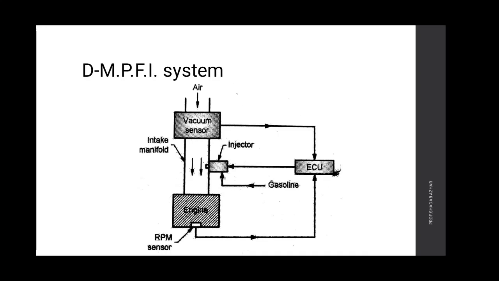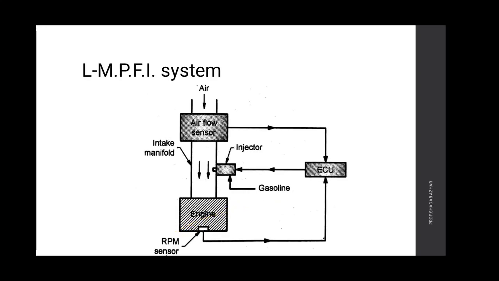The speed sensor also sends a signal about the RPM of the engine to the ECU. The electronic control unit sends the signal to the injector to regulate the amount of gasoline supply for injection.